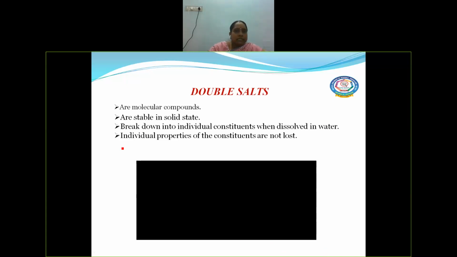Double salts are molecular compounds, that means addition compounds. These are otherwise called addition compounds, and they are stable in solid state. How can we say it is stable in solid state?